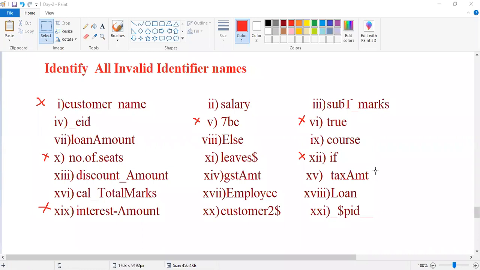Redmi, you tell me why the fifth one is invalid. You are listening to the class, right? Now tell me why the fifth one is invalid.